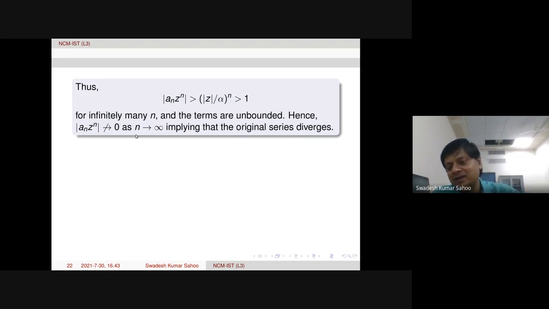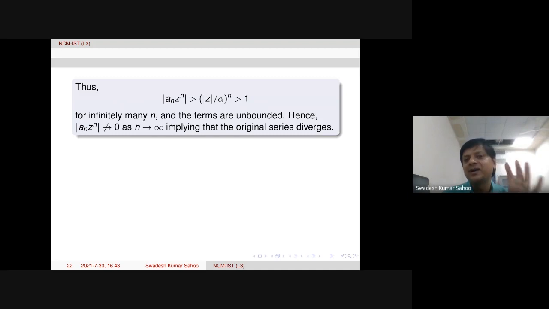So by the theorem, the necessary condition for convergence of a series, the nth term must go to 0. Since this limit is non-zero, the series will be divergent, because the terms are unbounded. That way also one can directly write that the original series is divergent. So this proves the second part.